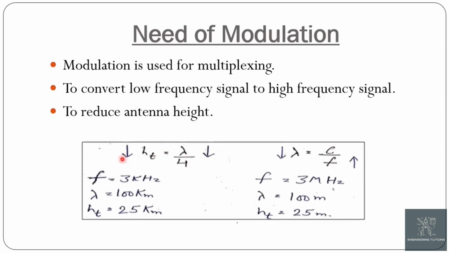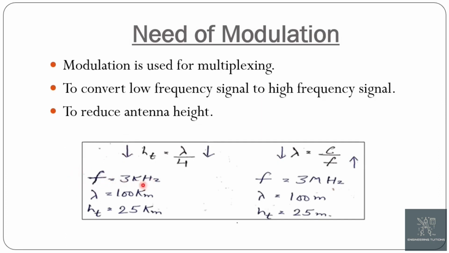As you can see in this example, l = lambda/4 is the expression for the effective height of the transmitting antenna. So if we increase the frequency, then the wavelength decreases, which directly decreases the height of the transmitting antenna. Now let us see this example.